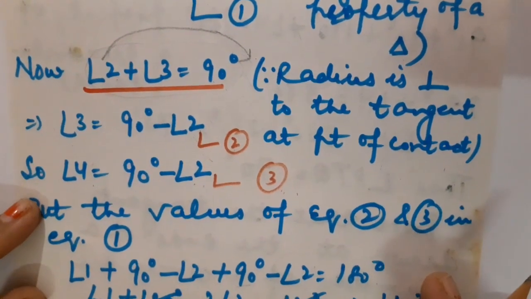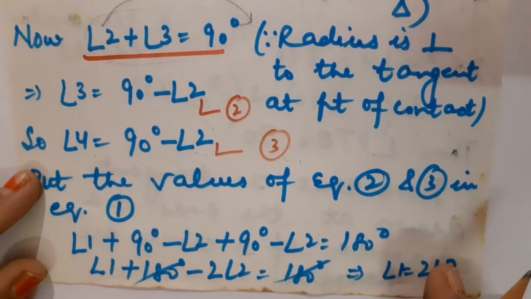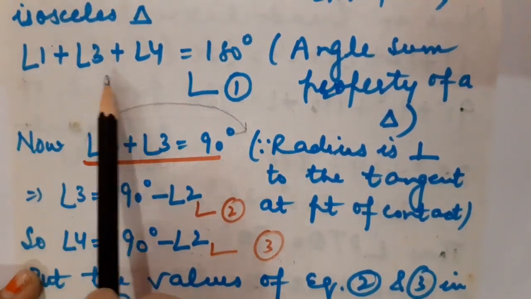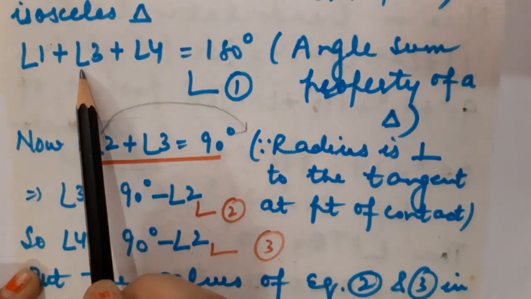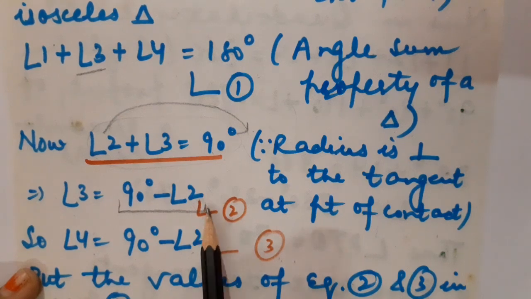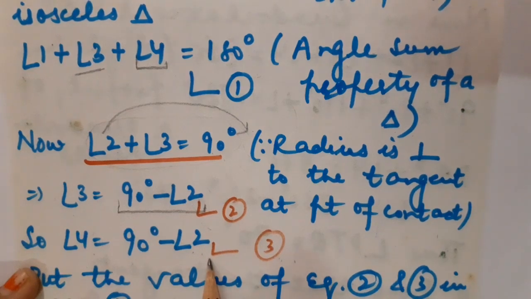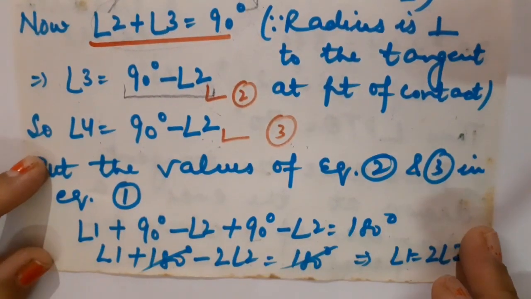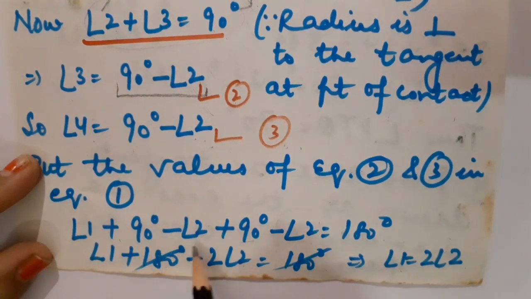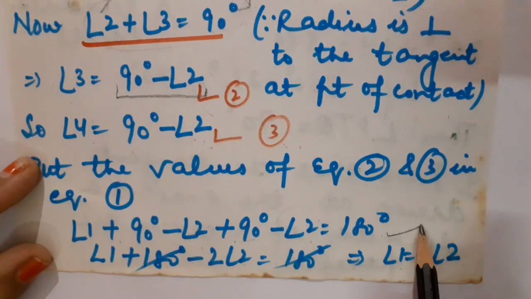So let us consider them as equation number 2 and equation number 3. Put the value of equation number 2 and 3 in equation number 1, which is showing us the angle sum property of a triangle. So this is angle 1 plus angle 3 plus angle 4 is equal to 180. So at place of angle 3, children, I am writing 90 degree minus angle 2. In the same manner, at place of angle 4 also, I am writing 90 degree minus angle 2. So after putting the values, we have got angle 1 plus 90 degree minus angle 2 plus 90 degree minus angle 2 is equal to 180.